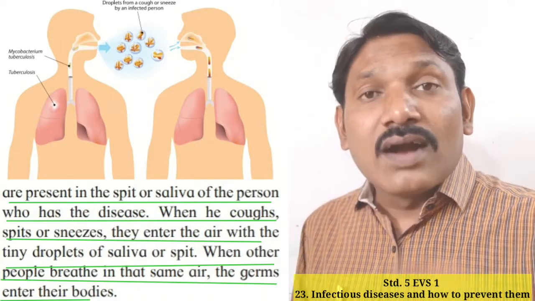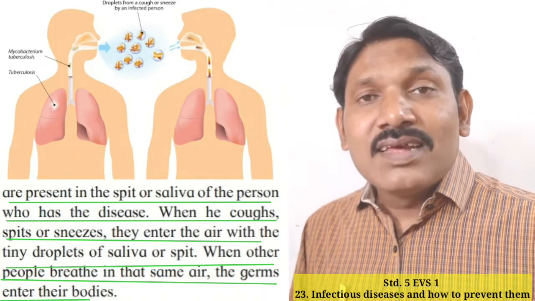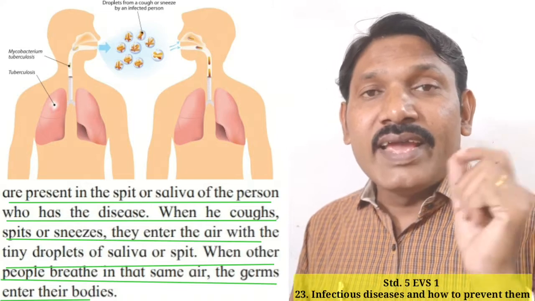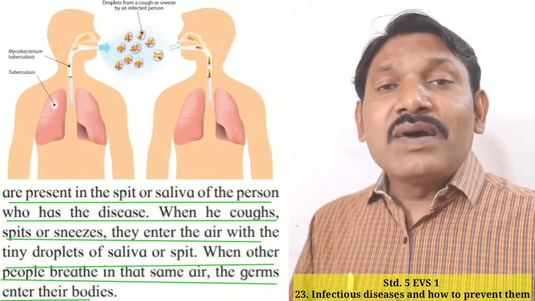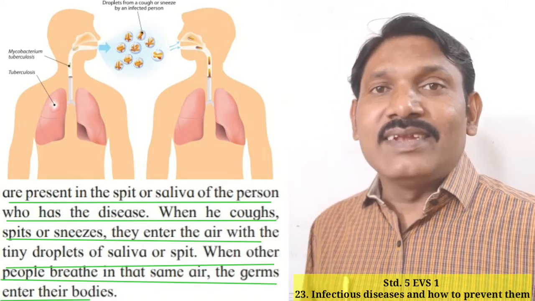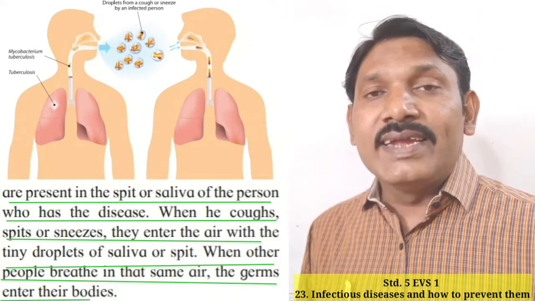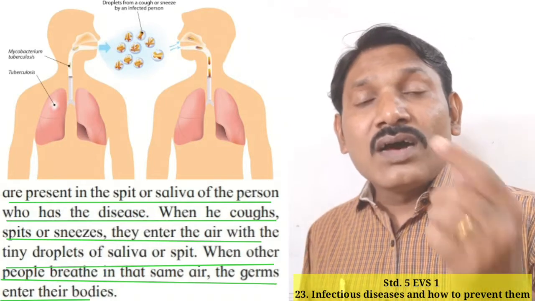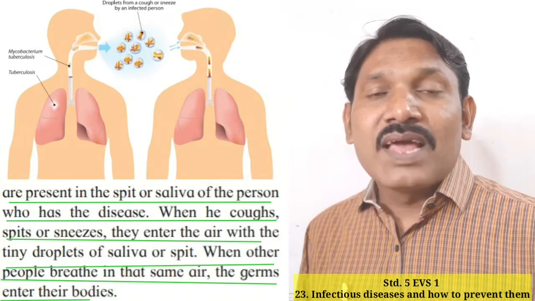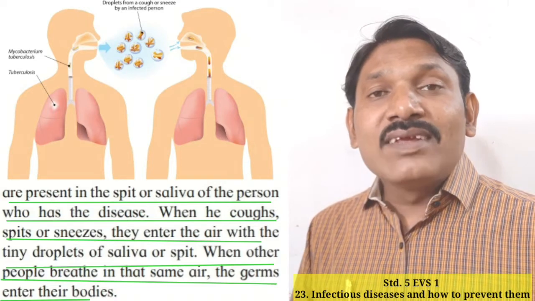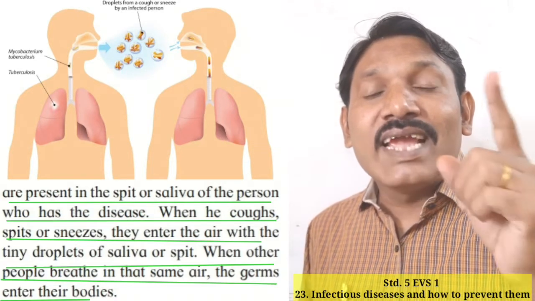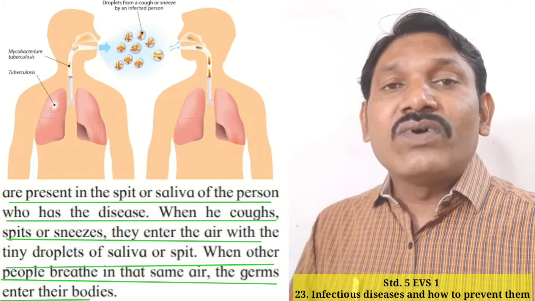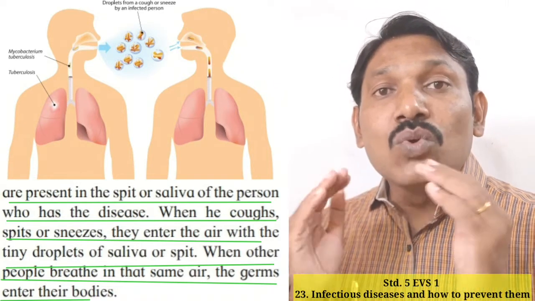When the person coughs, sneezes, these microorganisms enter the air, and when another person breathes in or inhales it, the microorganism enters into the other person's body and it grows there. When it grows there, the person gets infected. Okay, students, and in this way such kind of diseases can be spread through air.